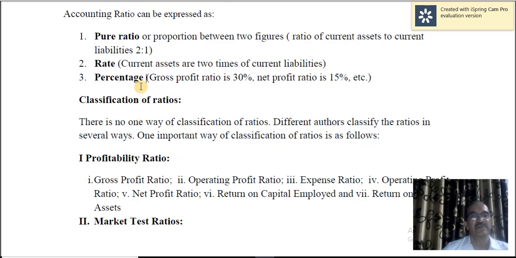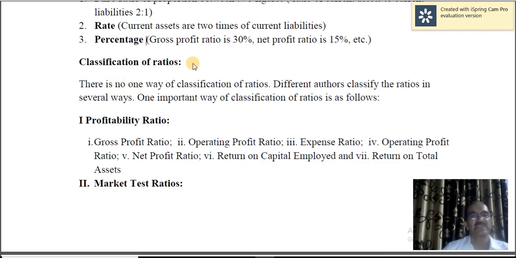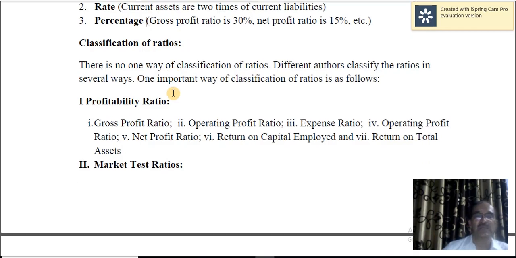So on different occasions, different expressions of ratios are used. Classification of ratios. There are different classifications. Different authors classify the ratios differently. For example, profitability ratios. I'm not explaining all these ratios, I will just read them out.